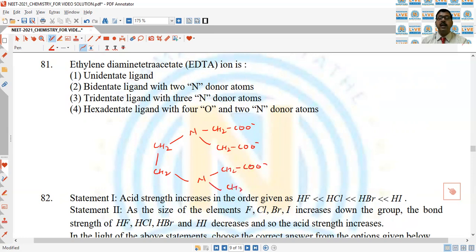This is ethylene diamine tetraacetate, and this is a hexadentate ligand because there are 4 oxygen atoms which can donate electrons and 2 nitrogen atoms can donate electrons. That is why this is a hexadentate ligand.